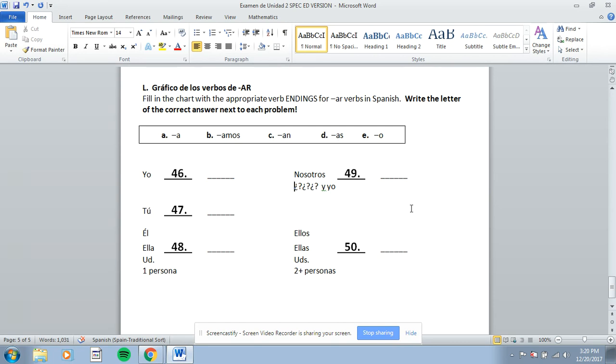And then reread it to yourself and make sure it goes in the order of our song. Notice the ois is missing. The vosotros is not there. You should have used each one only one time. So you should have A once, B once, C once, D once, and E once right here.